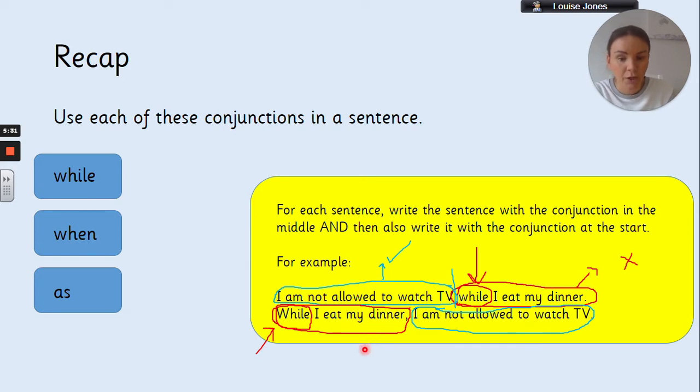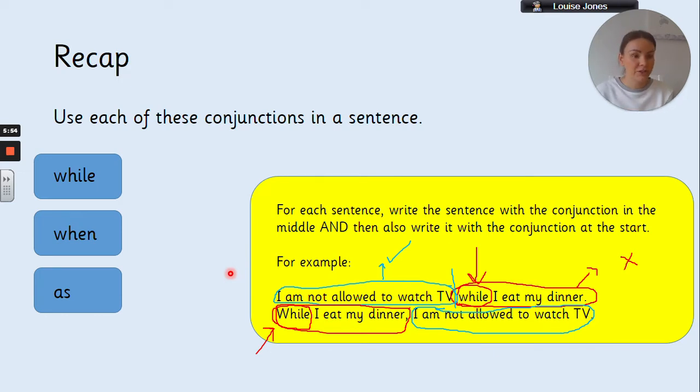So I would like you to now have a go at this. For each of these three conjunctions, think of a sentence using the conjunction and then write the sentence with the conjunction in the middle of the sentence, and then write the exact same sentence but move the conjunction and the subordinate clause to the beginning of the sentence. Okay, have a go at doing that.